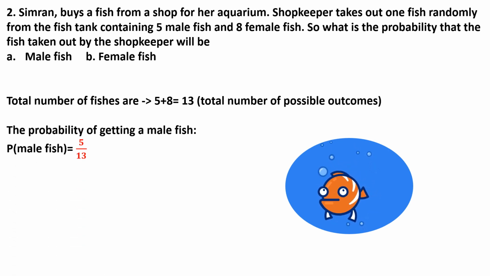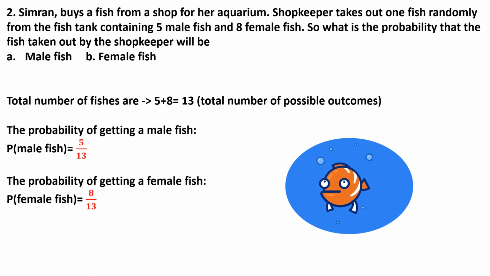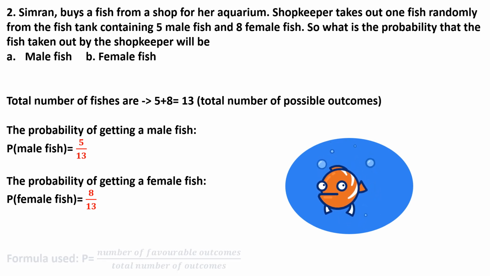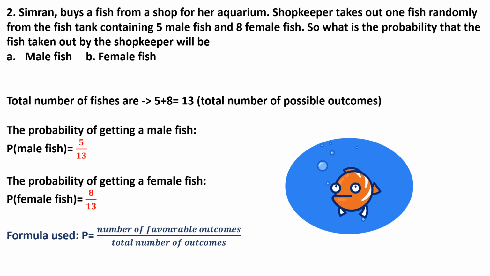So the probability of getting a male fish is 5 by 13, where 13 forms the total number of possible outcomes, and 5, which is the number of male fishes, forms the total number of favorable outcomes. The same thing gets applied for the female fishes, where the probability of getting a female fish is 8 by 13. And the same formula is used in this sum also.